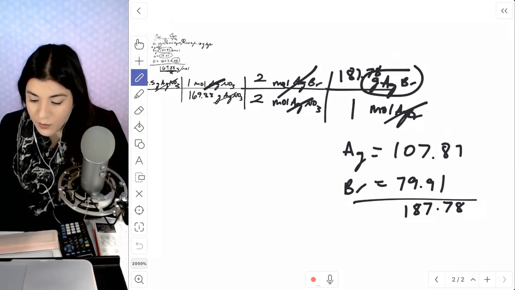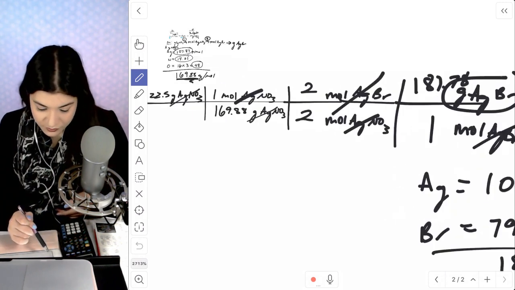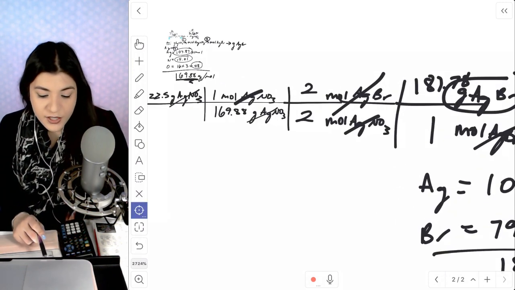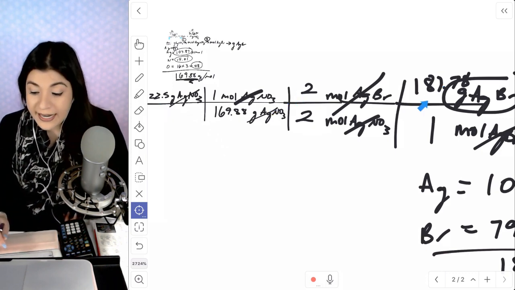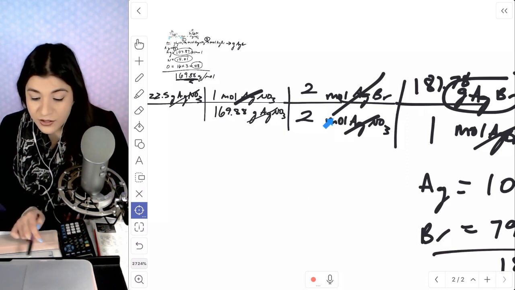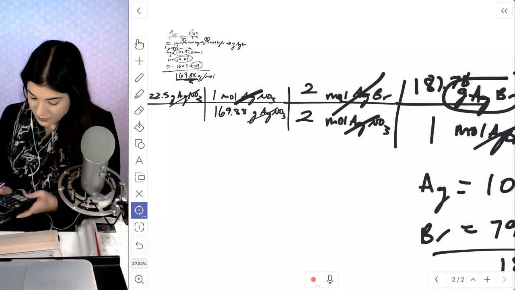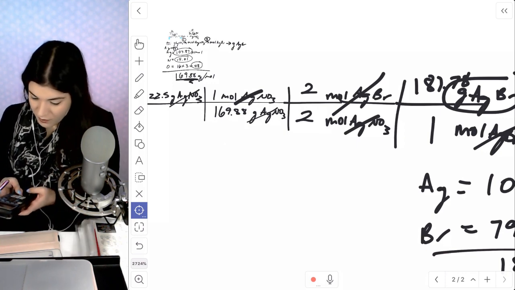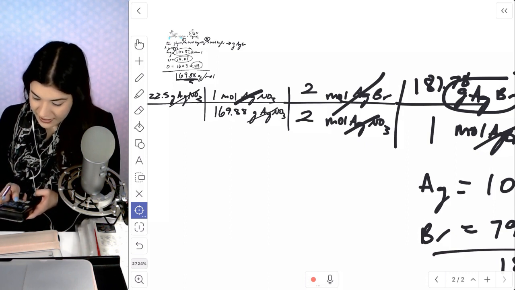Okay, now I'm going to multiply everything out. So what I'll do is multiply that 22.5 times the 2 times the 187.78. Then I'll divide this by these two on the bottom multiplied out. So let's do that. Multiplying everything on top times 2 divided by 2 times 169.88.